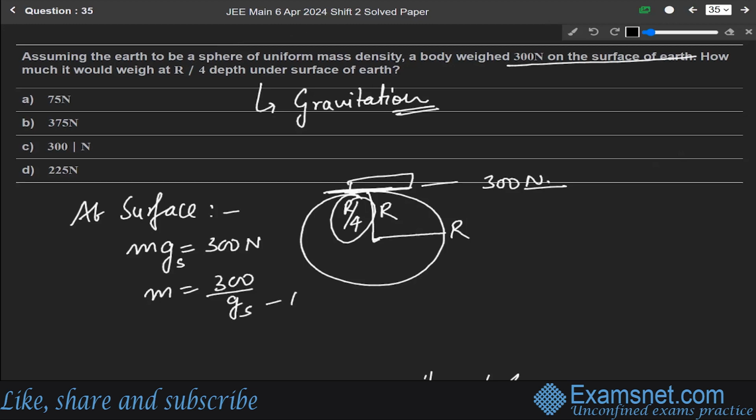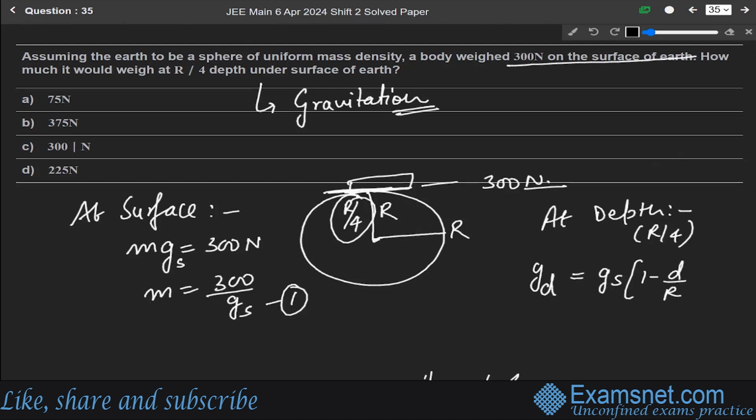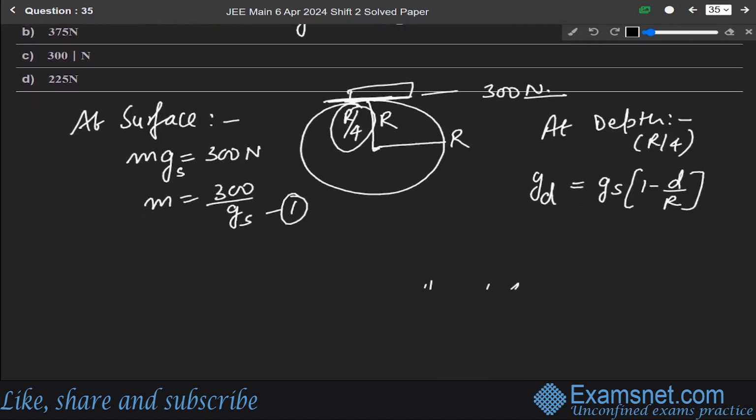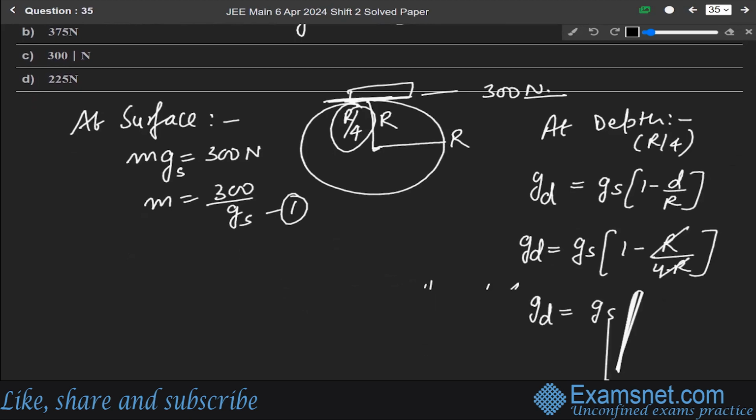Now at depth R by 4, let us say g at depth is GD. It will be GS into 1 minus D over R. And D is R by 4. So just put the value: GD is equal to GS into 1 minus R by 4 into R. This R cancels. So GD will be equal to GS into 4 minus 1, 3 by 4. So 3 GS by 4.